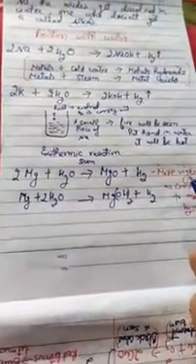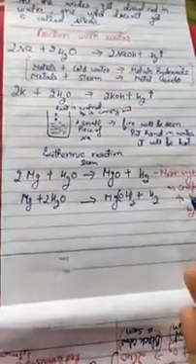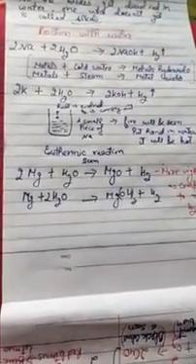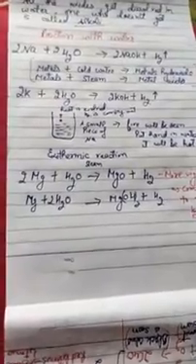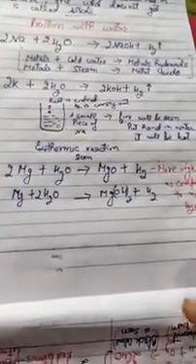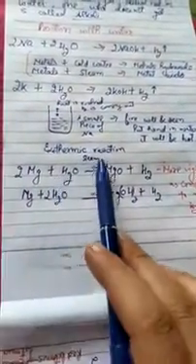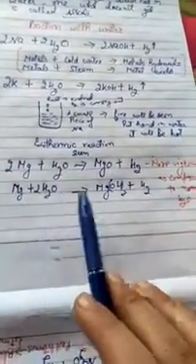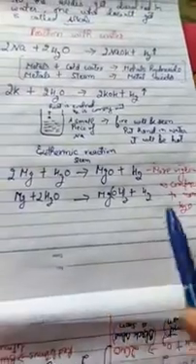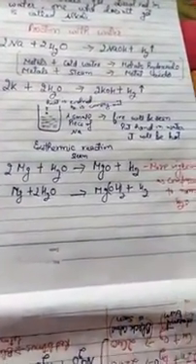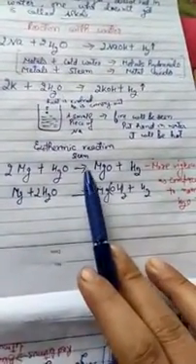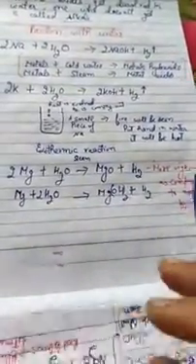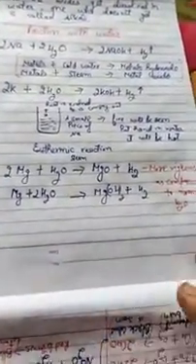As I already told you, if metals react with the cold water, metal hydroxides are formed, and if we take metals with the steam, metal oxides are formed. So in the presence of steam, oxides are formed, and in the presence of normal water, hydroxides are formed. But you have to keep in your mind that metals which react in presence of steam react more vigorously, means more fast, as compared to the metals reacting with normal water.